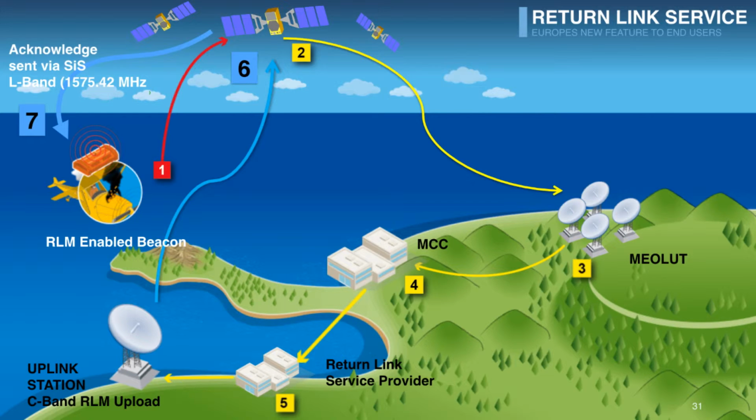And they send the message to the Galileo Mission Control Center, and they uplink the request for acknowledgement via C-band, and that's received and stored and processed by the Galileo satellites, which meanwhile are broadcasting their navigation signal. They encode the feedback for the beacon.